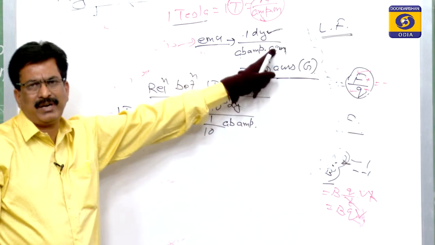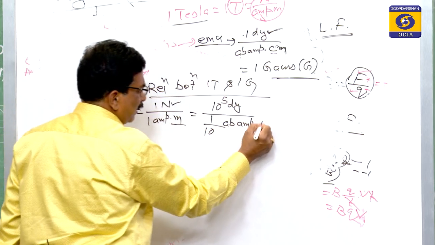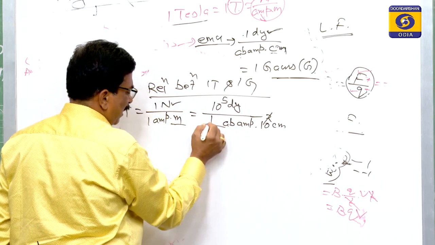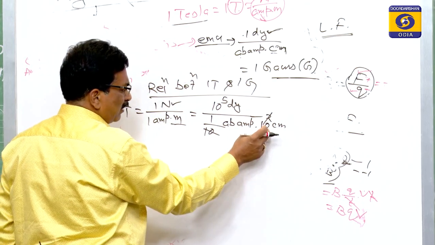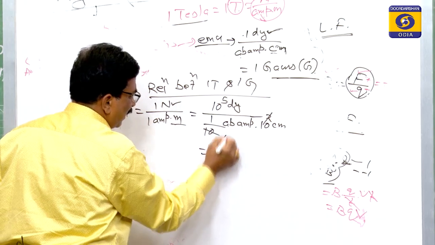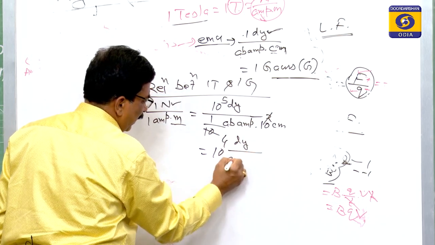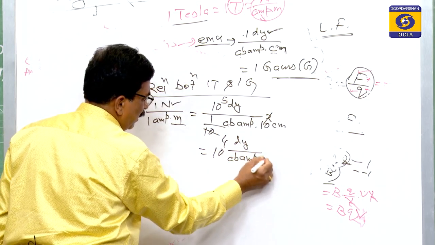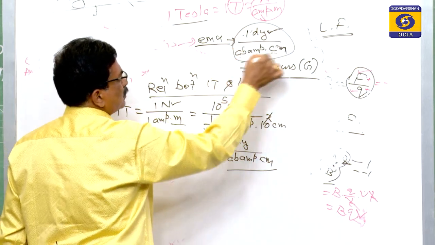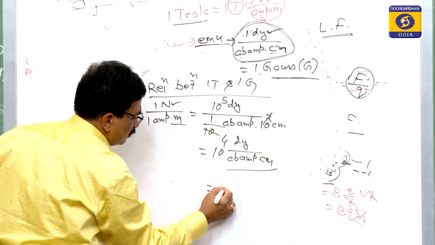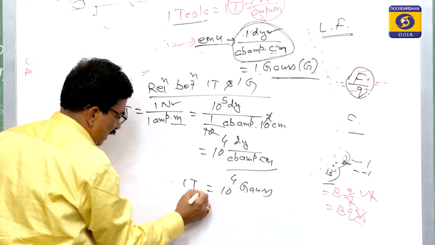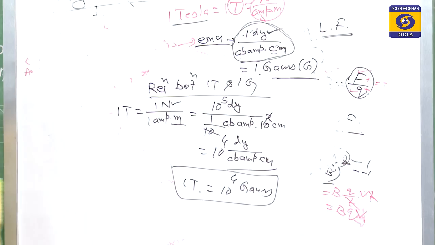A meter converted to centimeter means 10 to the power of 2 centimeter. You see, 10 to the power of 2 with power 2, this 10 is cancelled, only the 10 in the numerator remains, that is 10 to the power of 5. So, that is equal to 10 to the power of 4 dyne per ab-ampere into centimeter. You see, dyne per ab-ampere into centimeter is equal to 1 Gauss. So, that is equal to 10 to the power of 4 Gauss. So, 1 Tesla is equal to 10 to the power of 4 Gauss.